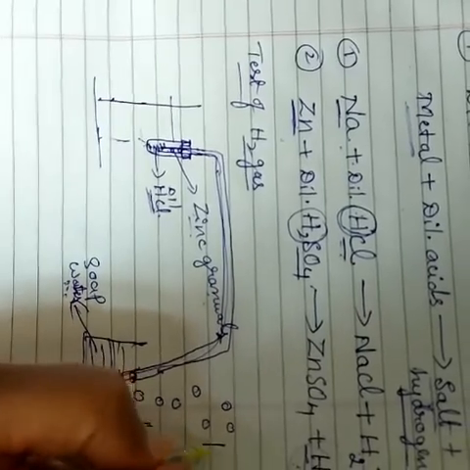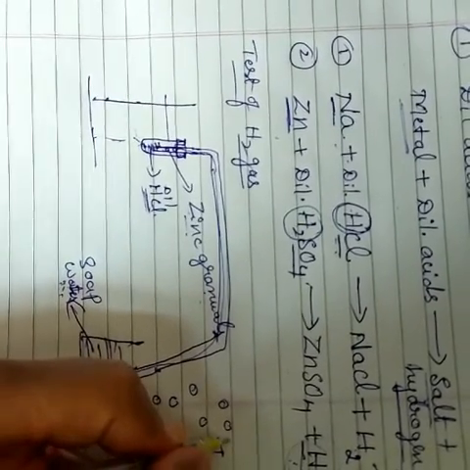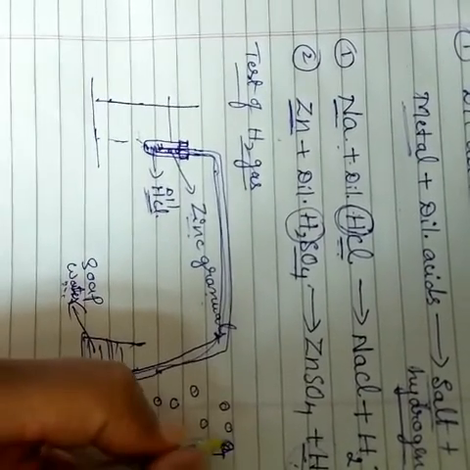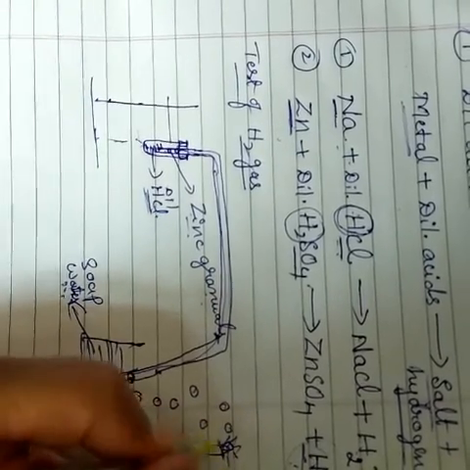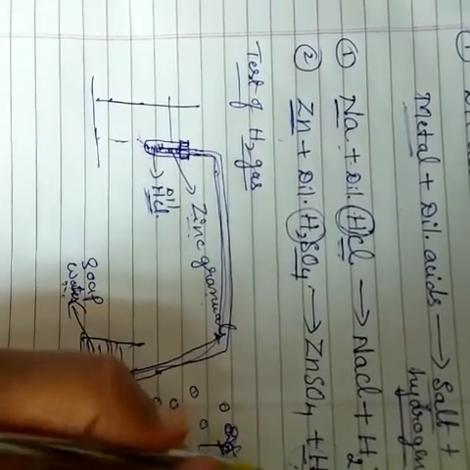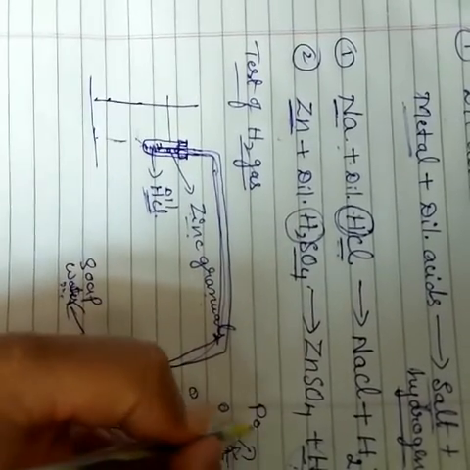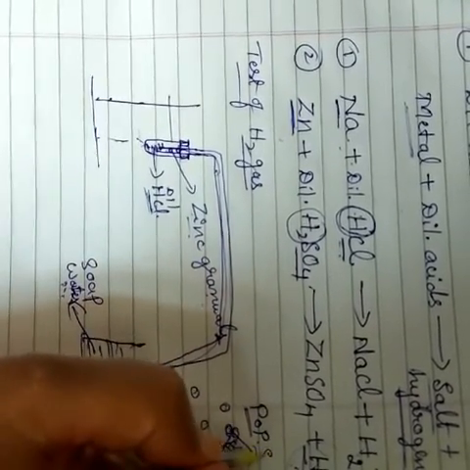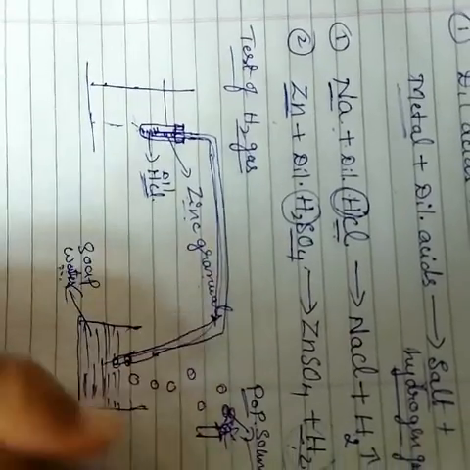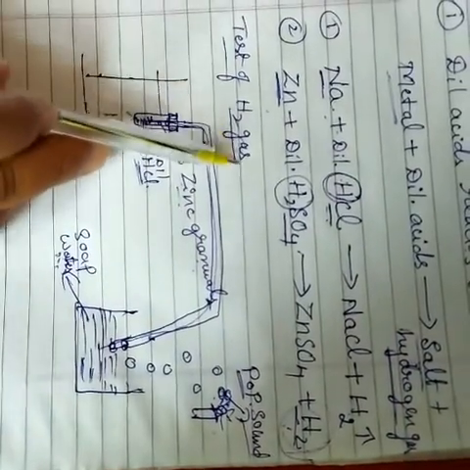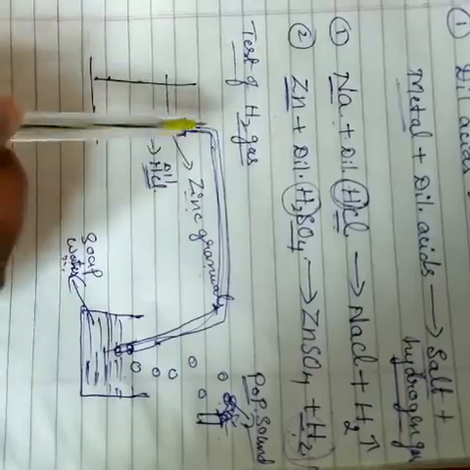That bubbles consist of what? Hydrogen. And light a candle nearby these bubbles. What happens? It burns with a pop sound. This is the test of hydrogen gas. Okay, remember this.